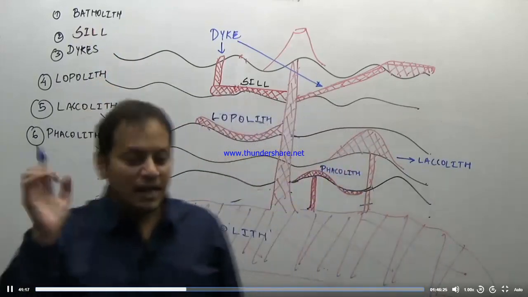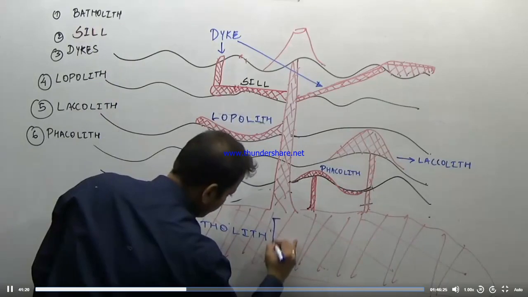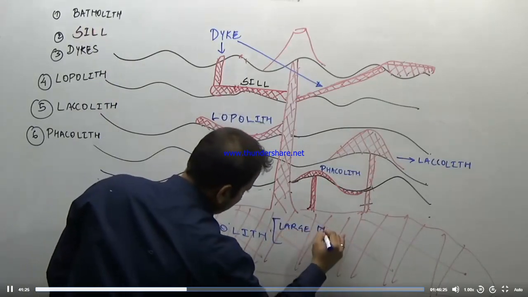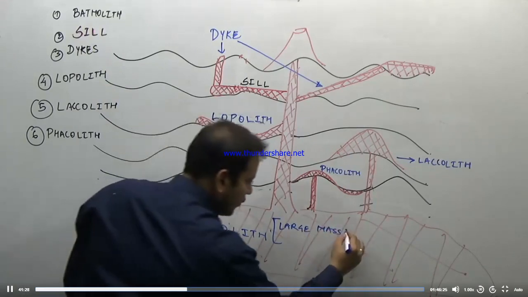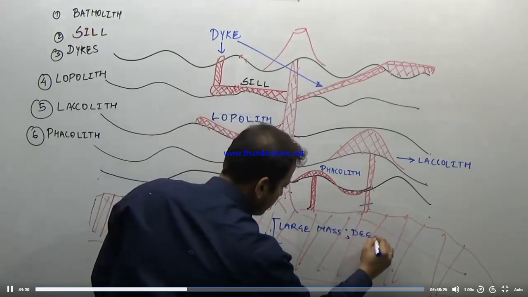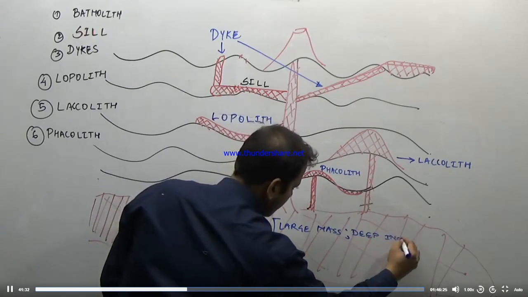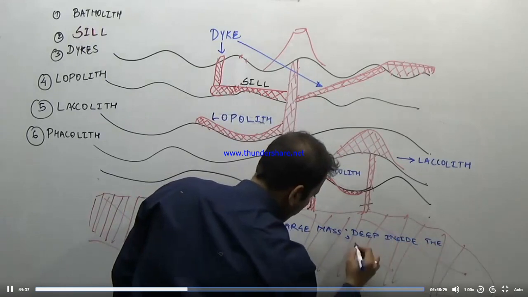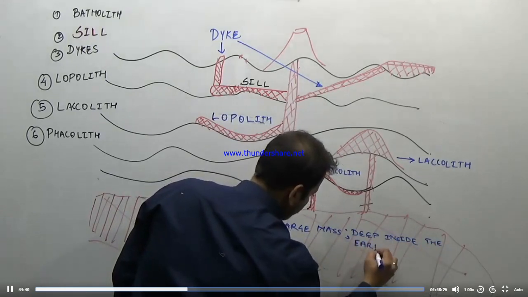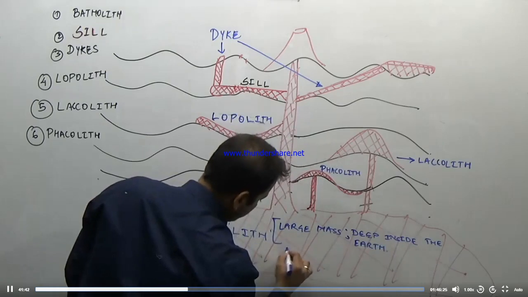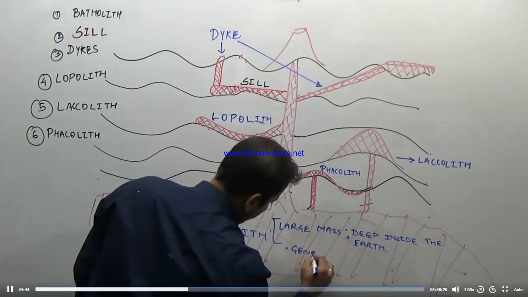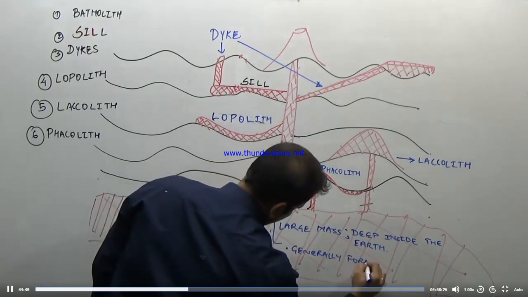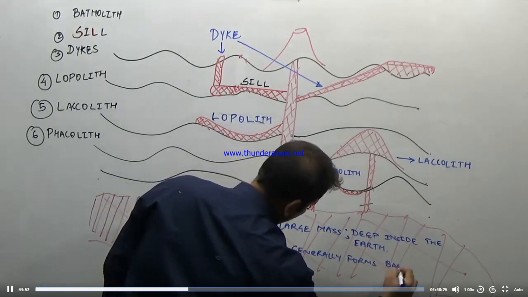What is a batholith? A large mound of an igneous rock, or we can say a large mass of an igneous rock found deep inside the earth. Generally it forms the base of a mountain or root of a mountain.